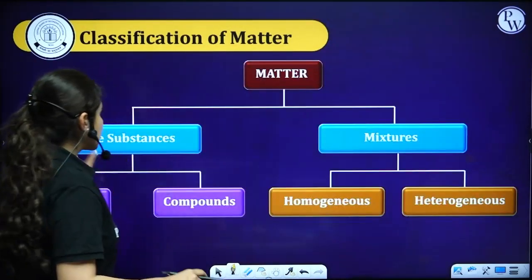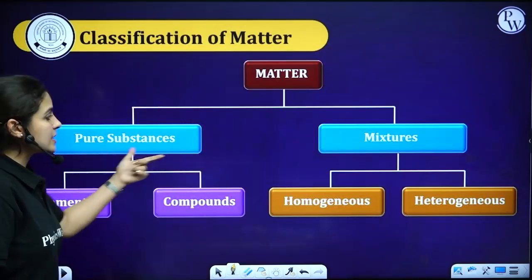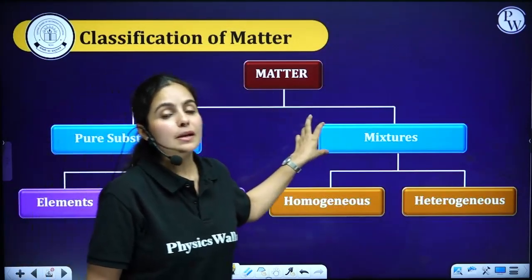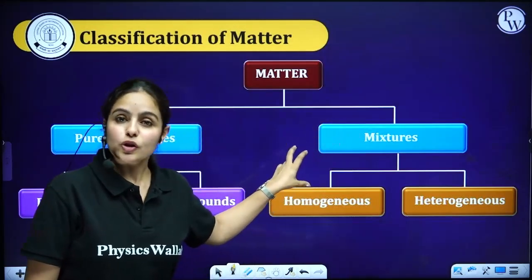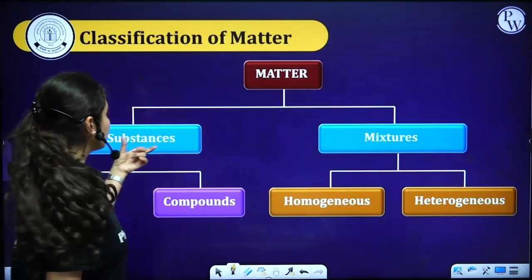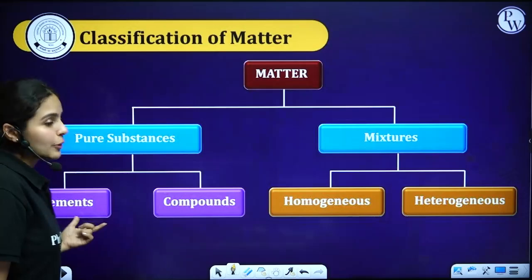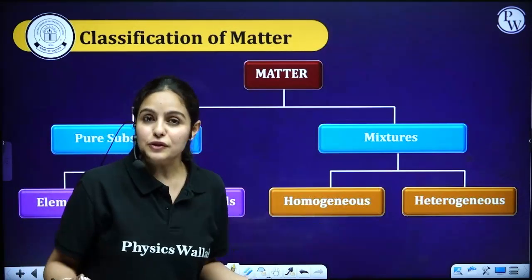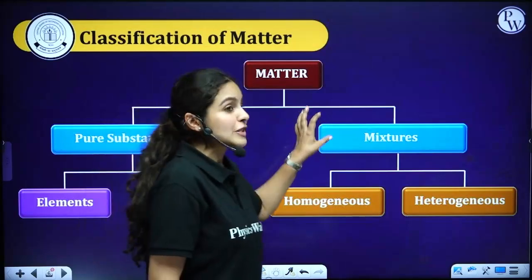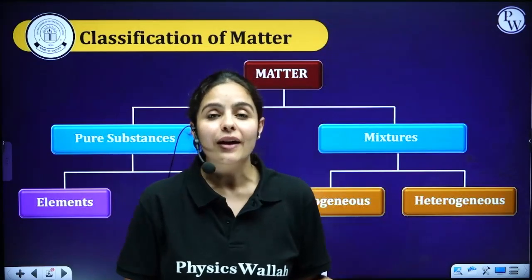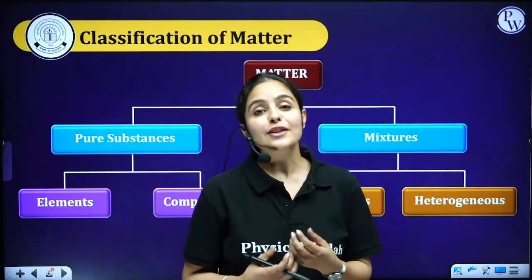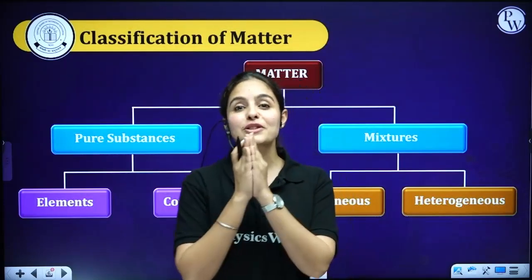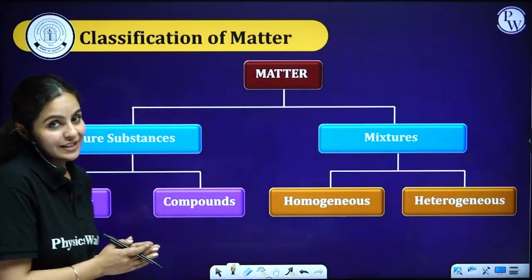Now, this is all about matter, pure substance, mixtures. This is something that you will be learning in your chapter number 2, where you will be learning more about pure substances. What are pure substances? Are they divided into elements and compounds? What's the difference between elements and compounds? Mixtures, how many types of mixtures are there? Homogeneous, heterogeneous, and so on. And n number of examples which will again be very relatable to your day-to-day life.